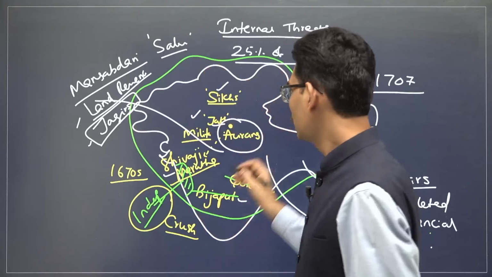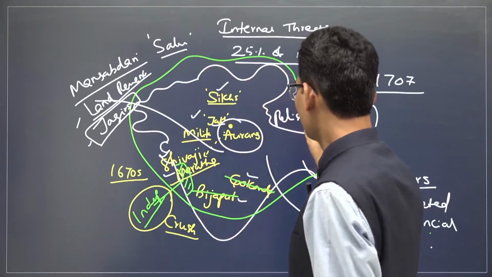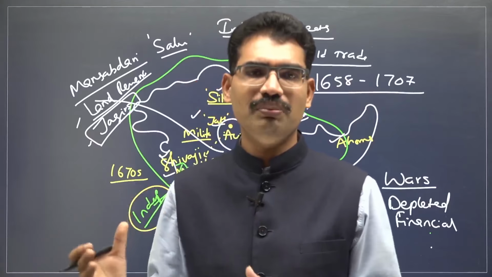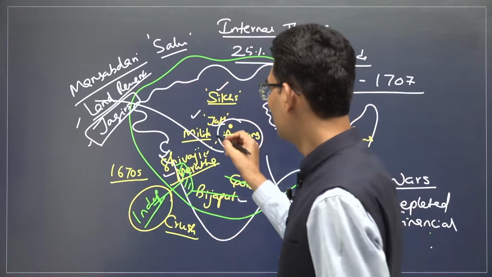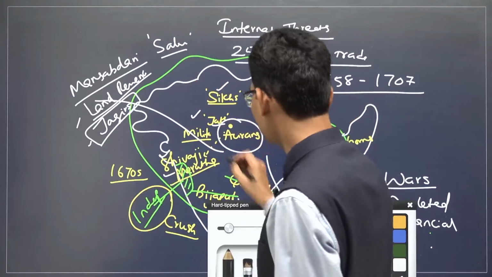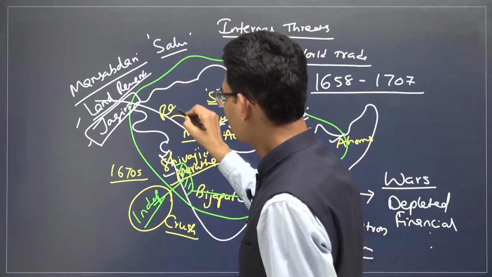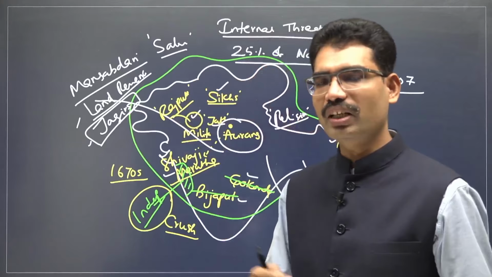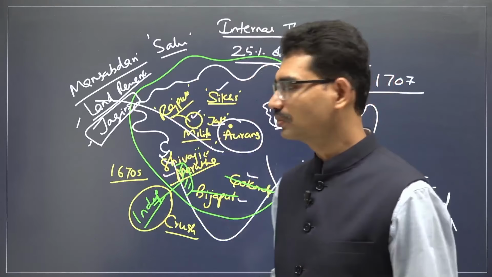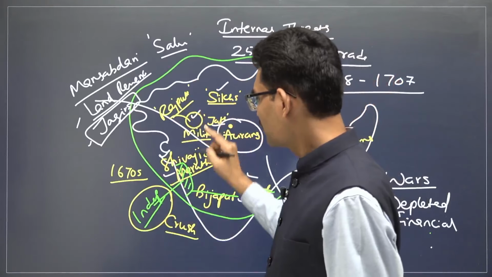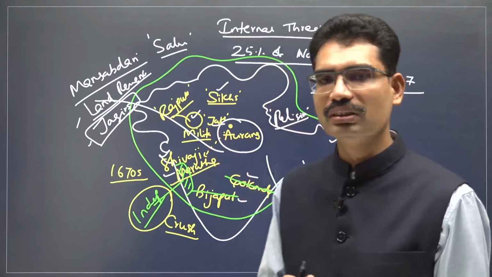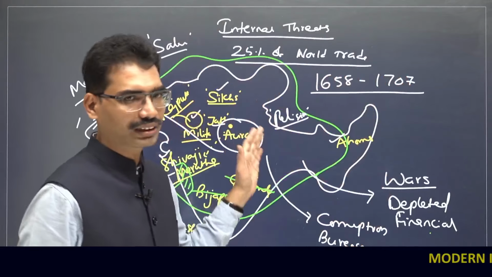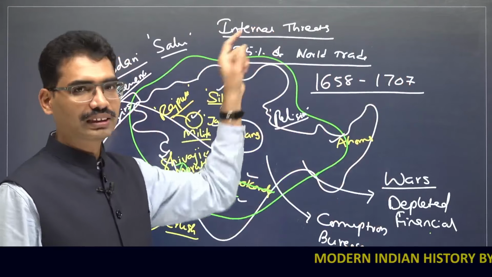On top of it, his own religious policies also. Religion is a very, very sentimental issue. Imposing jizya, destruction of the temples. Now, he is going to alienate people who were supporting traditionally from Akbar's time onwards, Rajputs. And he got involved in the Rajput succession rivalry also. As a result, he alienated Rajput support also. Sikhs, Jats, Rajputs, Marathas and Ahoms, everyone from all directions is attacking. Now, it is not an external threat, it is an internal threat only. That's what internal threats mean.